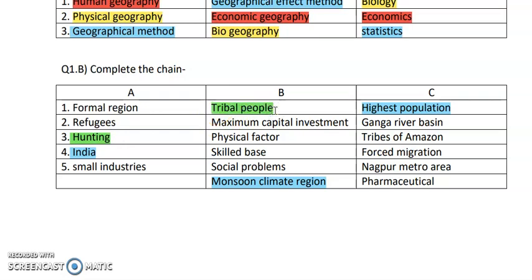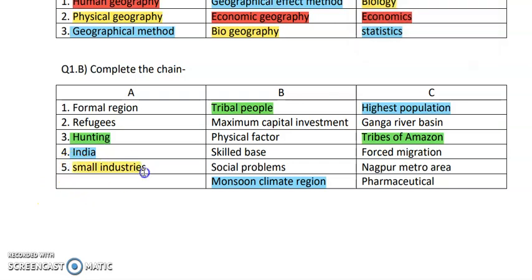And tribal people, where do they stay? They stay in tribes of Amazon. Amazon has equatorial evergreen forest. So it is not much developed area. So still now the people living there are doing hunting, gathering, and Amazon river basin, Congo river basin are the places which come under it. Okay, now what is next? Whichever is easy, do that first, then you will be left with the difficult one and you will ultimately get the solution by default.